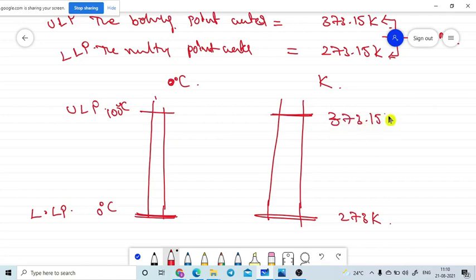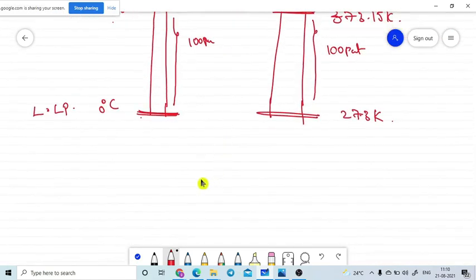373.15 Kelvin. If you look at this, how many parts are there in the Celsius scale? 100 parts only. How many parts are there in the Kelvin scale? Also 100 parts only. With the help of this, since 0 corresponds to 273 and 100 corresponds to 373, we can derive a small relation. Temperature in Kelvin is equal to temperature in degrees Celsius plus 273.15.